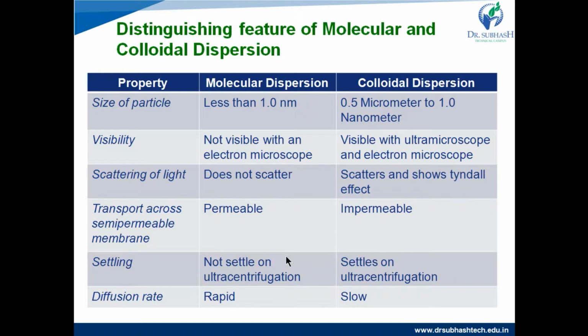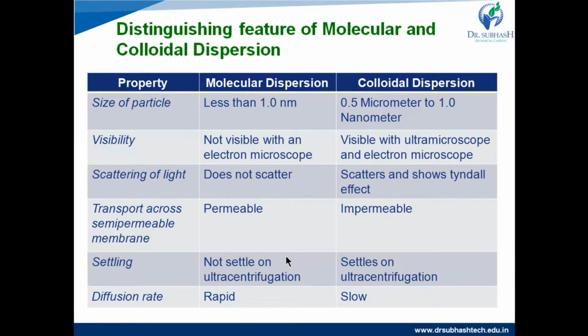On the basis of visibility, molecular dispersions are not visible with an electron microscope because the particle size is very small, whereas colloidal dispersions are visible with the ultramicroscope and also the electron microscope.